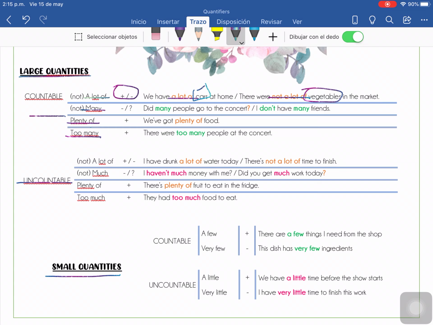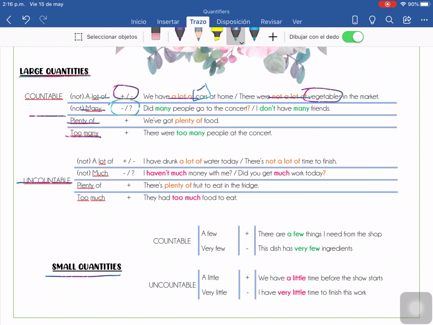Another example. I don't have a lot of friends. I don't have a lot of pairs of tennis shoes, okay? Or in affirmative, there are a lot of pets in my grandmother's house. Or she has a lot of markers in her drawer, okay? Very good.